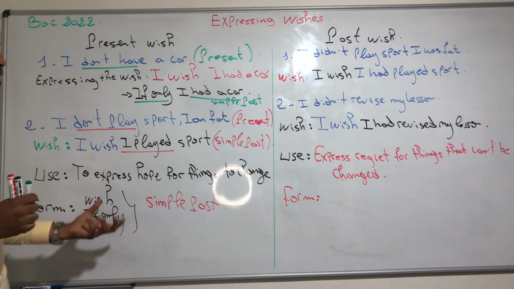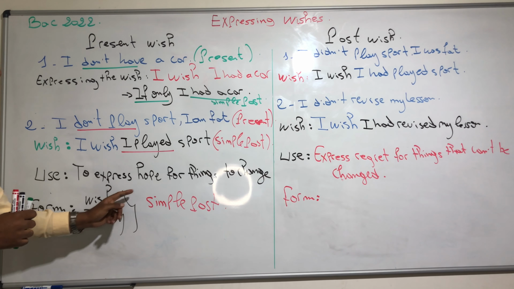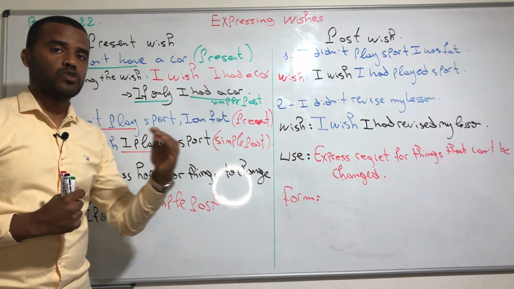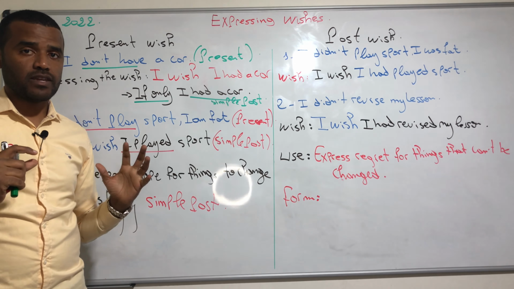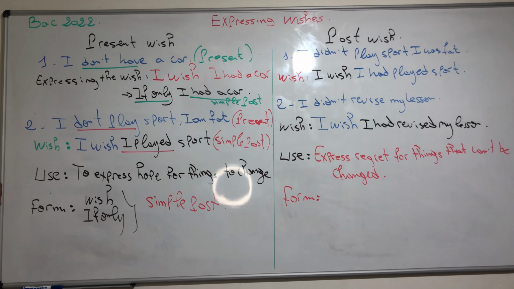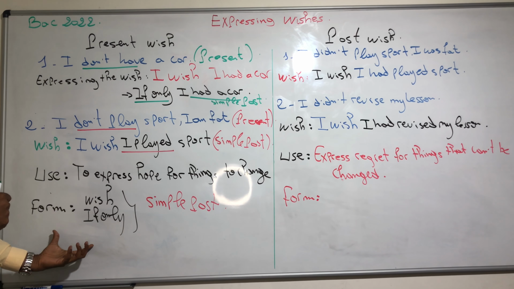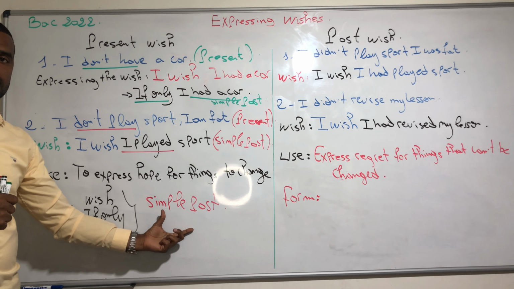So the use of present wish is to express hope for things to change. This is the general idea concerning present wish. And the form we should know: wish plus simple past.